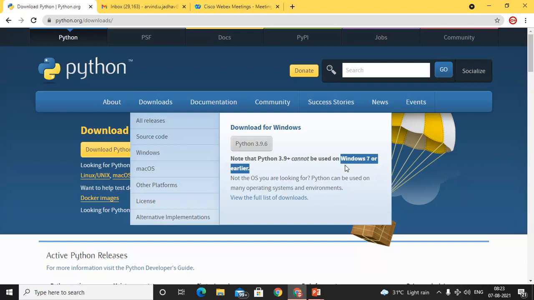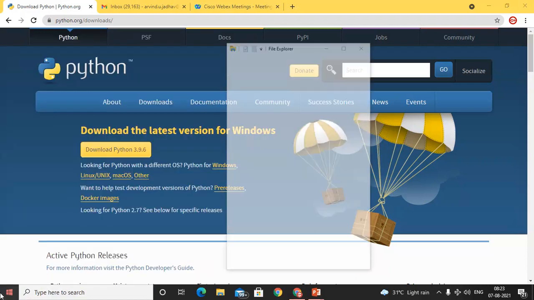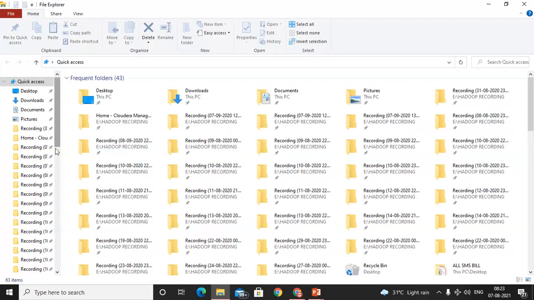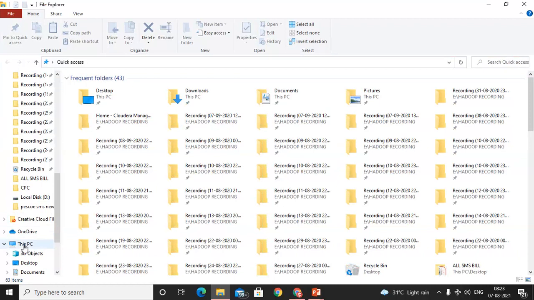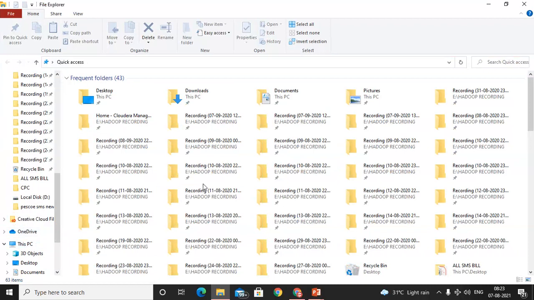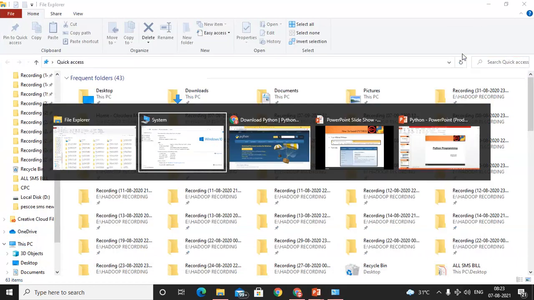If you want to check, we all know how we can check the operating system, but still, if you don't know, just open My Computer or This PC. If you get This PC, that means we can easily understand the operating system is Windows 8. So this one is This PC. Right-click and click on Properties. It will show the operating system. See, I have the operating system Windows 10 Pro, so I don't have to worry about that. Okay, so make a note of that.